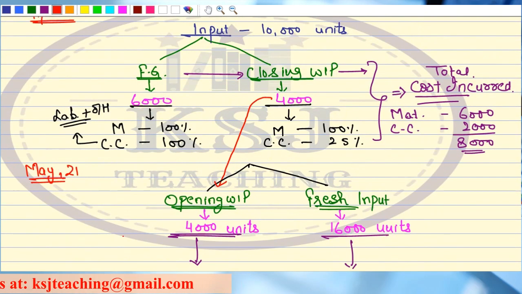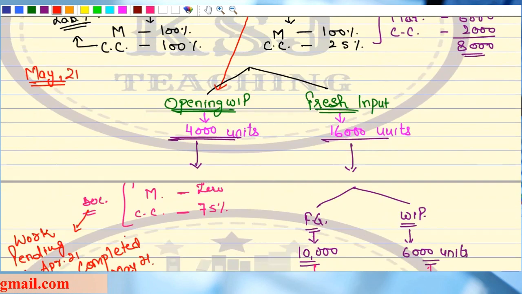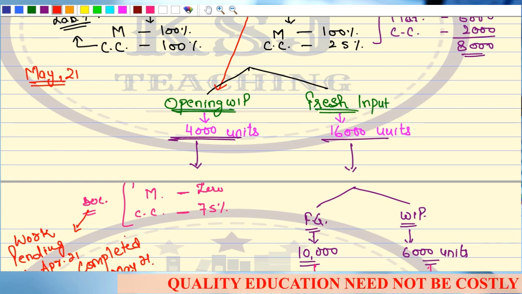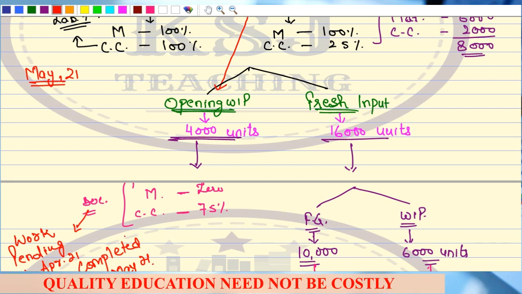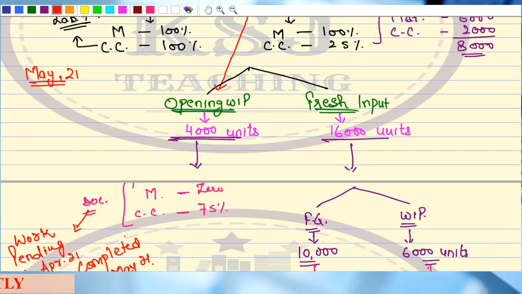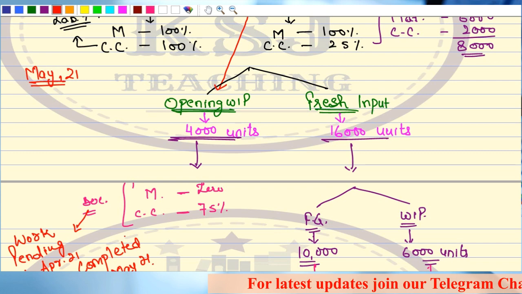Material cost was 100% done in the last period. So in this period no material cost will be incurred. That is, the degree of completion is 0 in the current period. It was completed in the last period only. About the conversion cost, 25% was incurred in the last period. In the current period we will incur only 75%. Any doubts? Sir, the treatment of normal loss and abnormal loss is going to remain the same, whatever we have discussed, right? So nothing to worry about it. I'm not considering the normal loss and everything here, right?